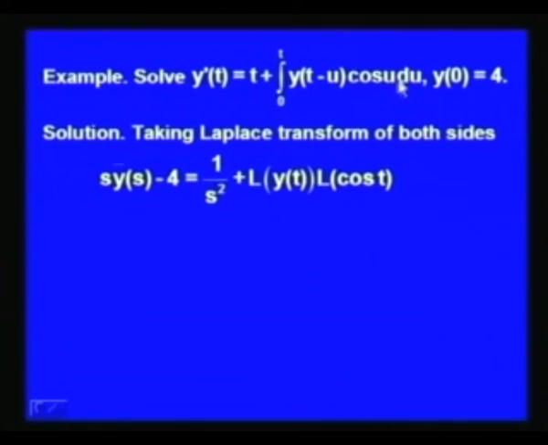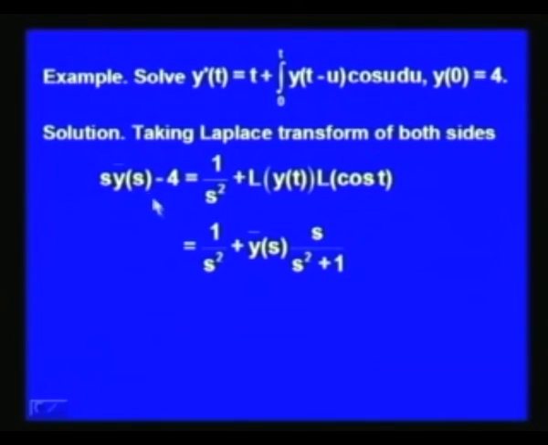If we take f(u) equal to cos u and g(u) as y(t − u), then we know by the convolution theorem that the Laplace transform of this integral is equal to the Laplace transform of y(t) into the Laplace transform of cos t. So, the right hand side of this equation becomes 1/s² plus Y(s), the Laplace transform of y(t), times s/(s² + 1), the Laplace transform of cos t.